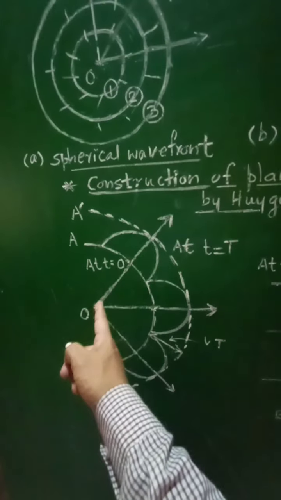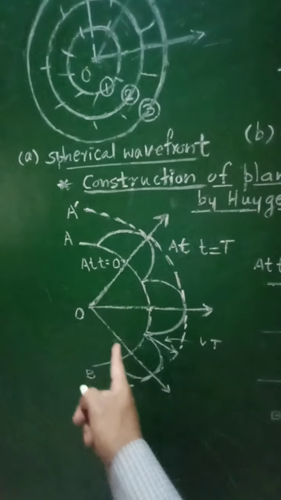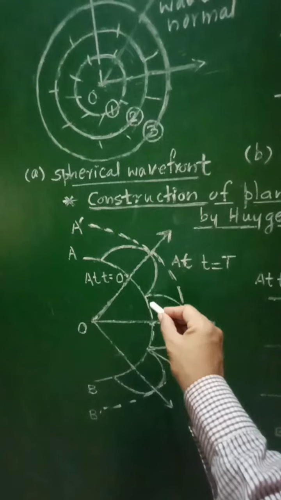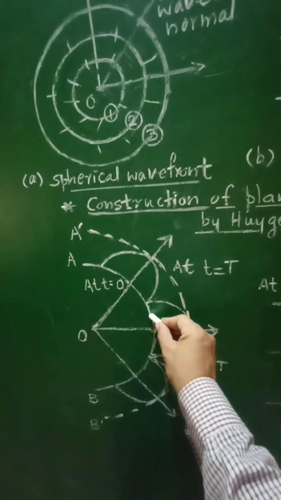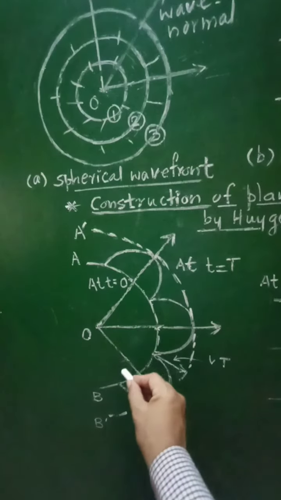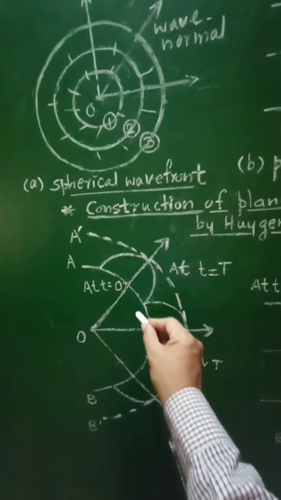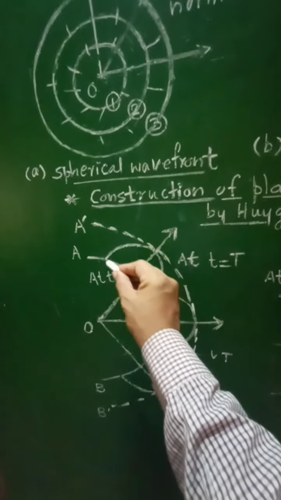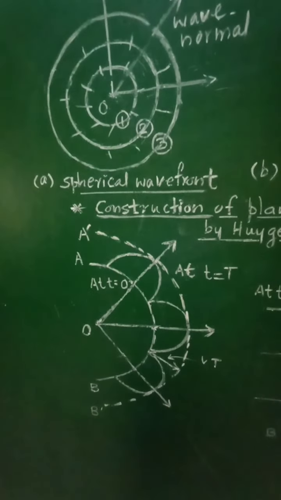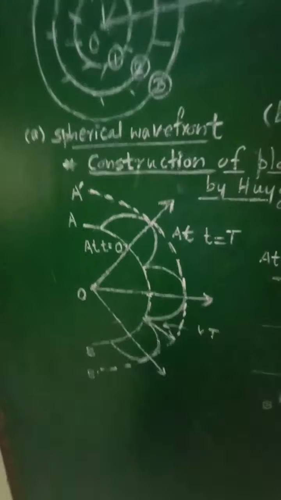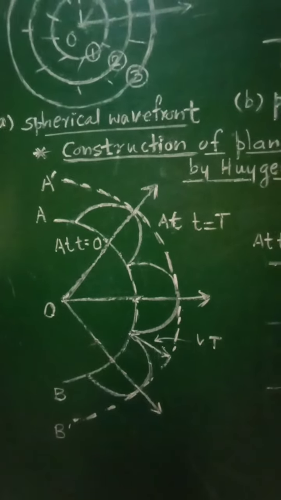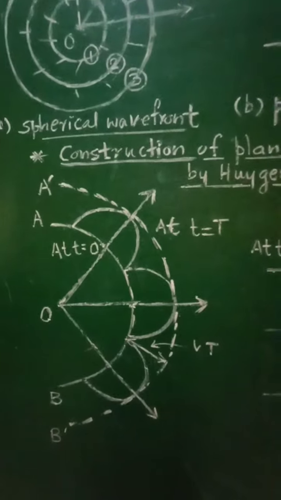Now it will emit light waves in all possible directions, so that these waves will reach the boundary of this sphere at a time. Suppose at time t equal to 0, AB is the spherical wavefront.